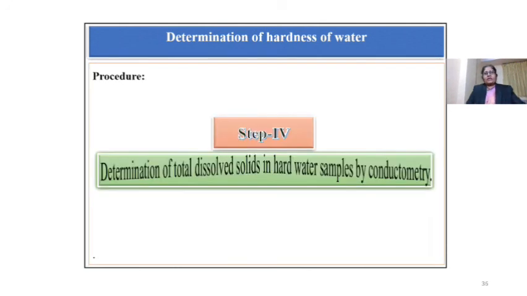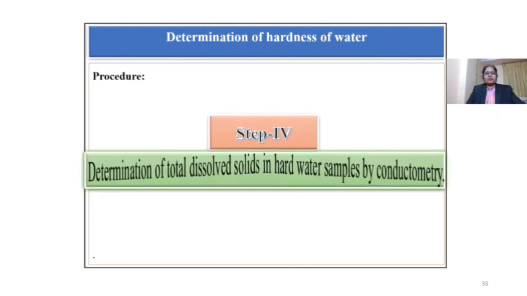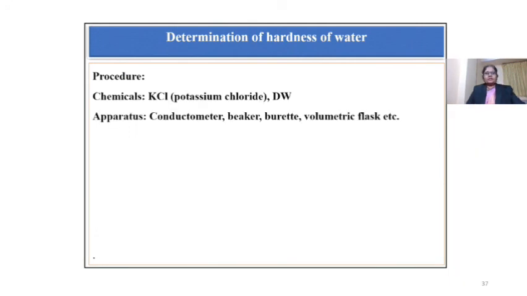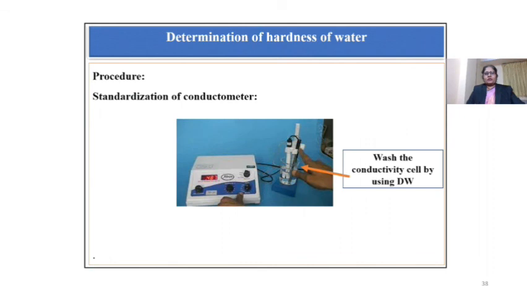Now next step is step 4, that is determination of total dissolved solids in hard water samples by conductometry method. Chemicals: KCl and distilled water. Apparatus: conductometer, beaker, burette, volumetric flask, etc. So this is conductometer. Wash the conductivity cell using distilled water. Then fill conductivity cell with 0.01 molar KCl solution.